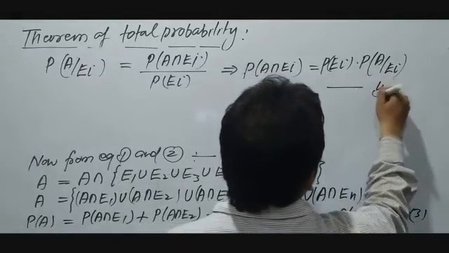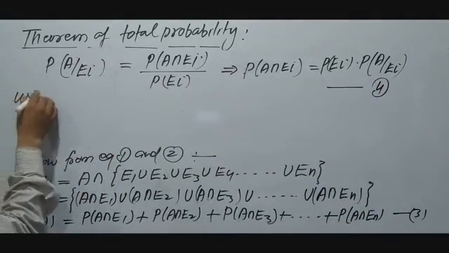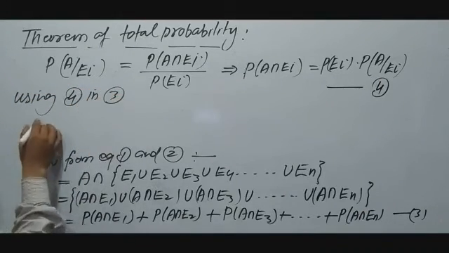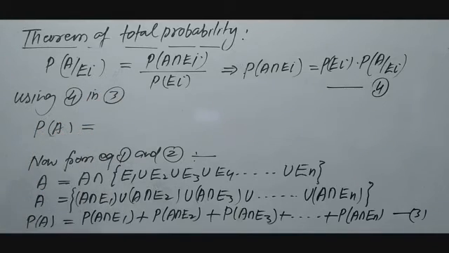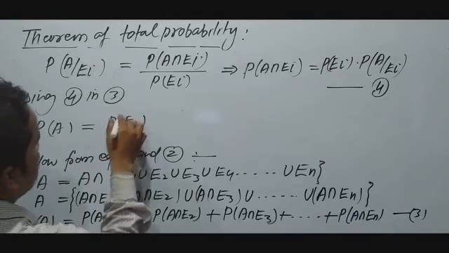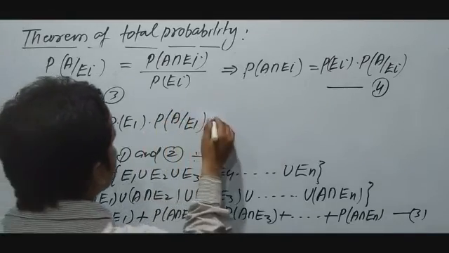Now we can use this, equation 4, in equation 3. Using equation 4 in 3, the probability of A result will be probability of E1 into probability of A oblique E1.